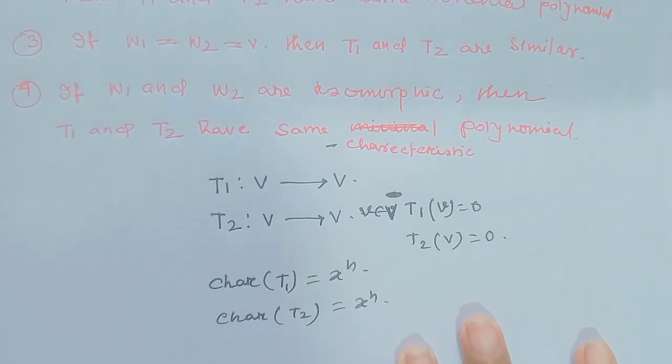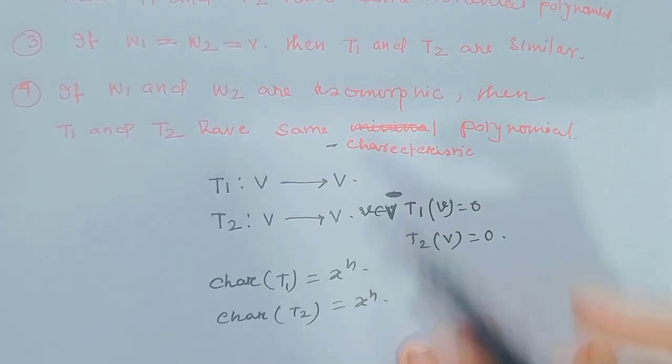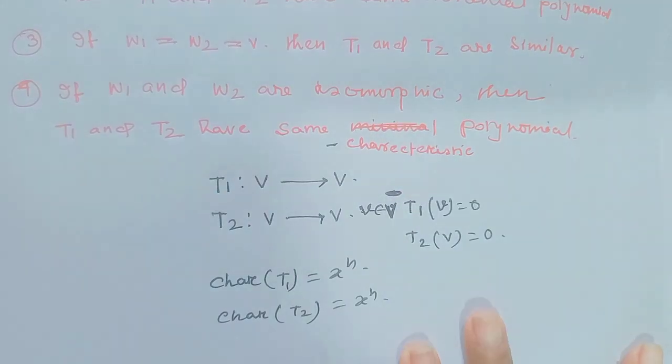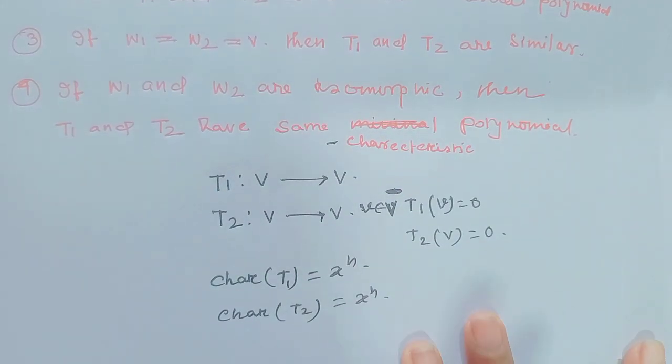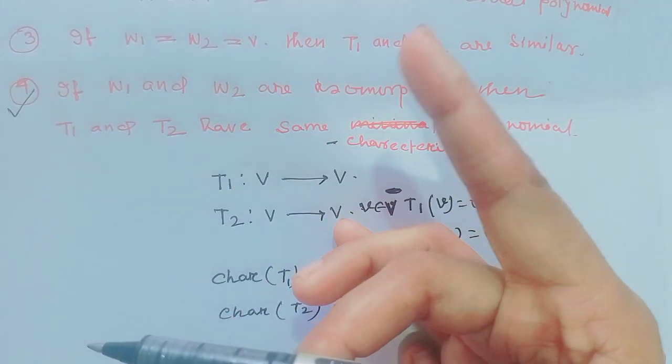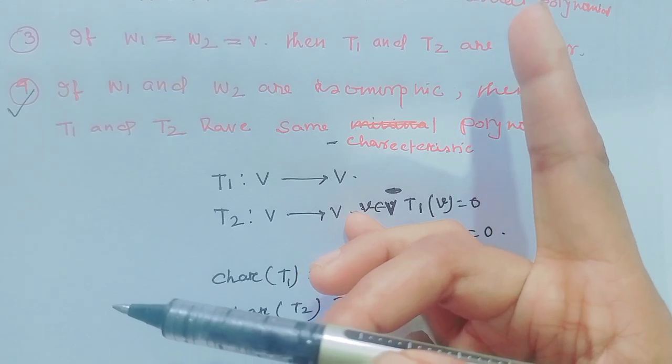Actually the isomorphic condition is not needed here. T1, T2 always have the same characteristic polynomial because V is finite dimensional. So option 4 is a right option. But the question asks which statements are false.